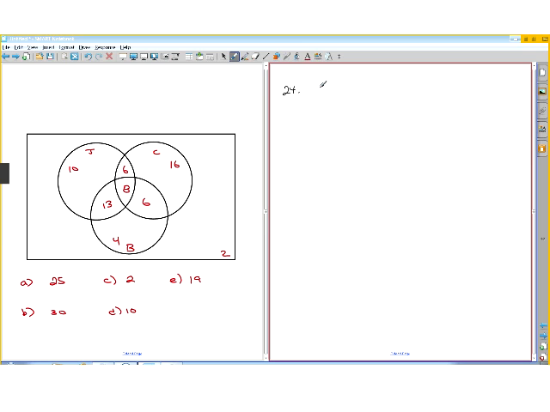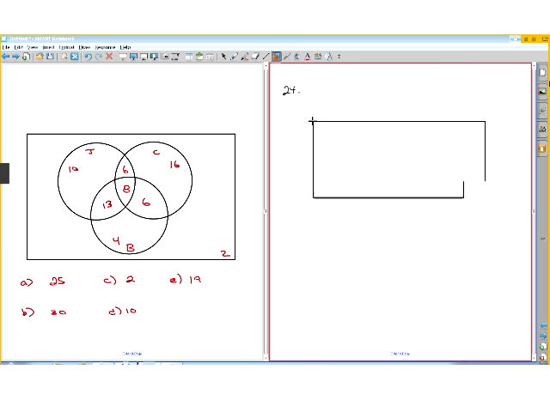So 24, non-mainline religious beliefs. 140 U.S. adults were surveyed. Let A be the set of respondents who believe in astrology, R be the set of respondents who believe in reincarnation, and Y the set of respondents who believe in the spirituality of yoga. The survey revealed the following information. Okay, so let's draw the Venn diagram and then we'll see if we can populate it.